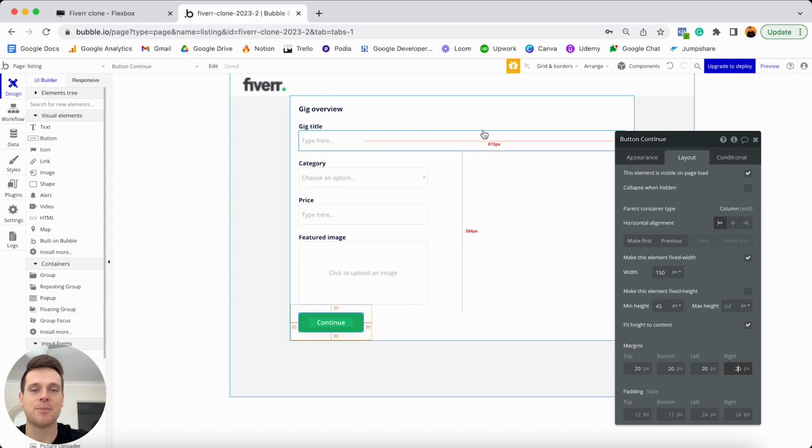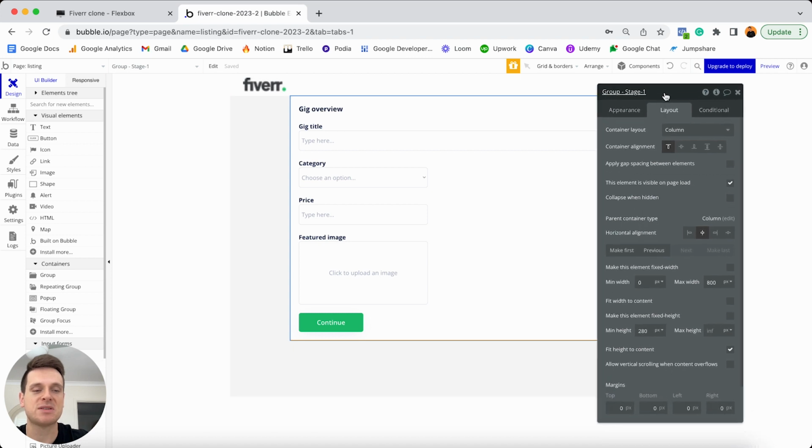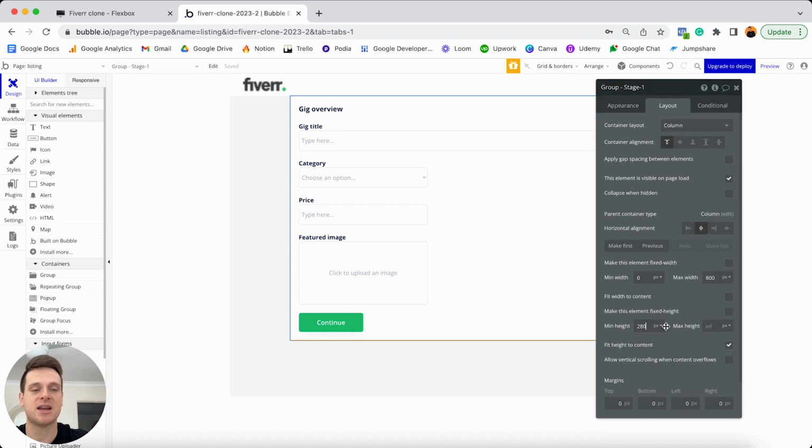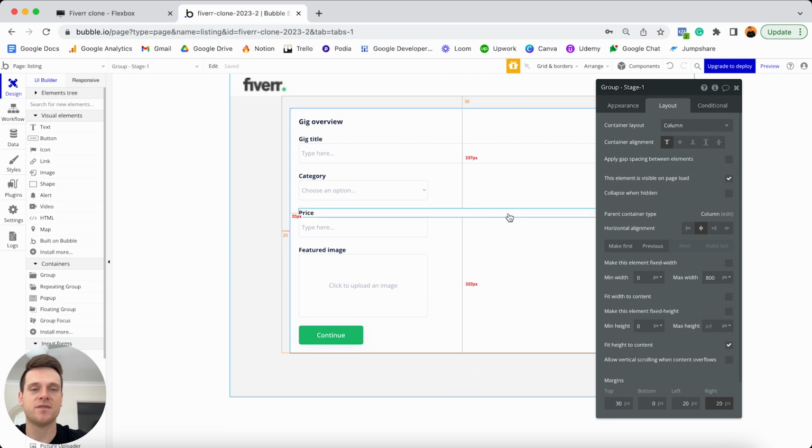And that actually wraps up all of the elements I'd like to add within our first group here. So what I'm going to do is select the overall group itself, jump to my layout tab, and it's at this point in time that I can now set the minimum height to be 0. And because we have this default option selected to fit the height of this element to the content inside of it, it's just going to collapse nicely around all of the elements as it already had. Then finally, I'm just going to add in some margins around this group. So I'm going to set the top margin to be 30 pixels, the left margin to be 20, and the right margin to also be 20. And that is the very last thing we'll need to change for this group here.